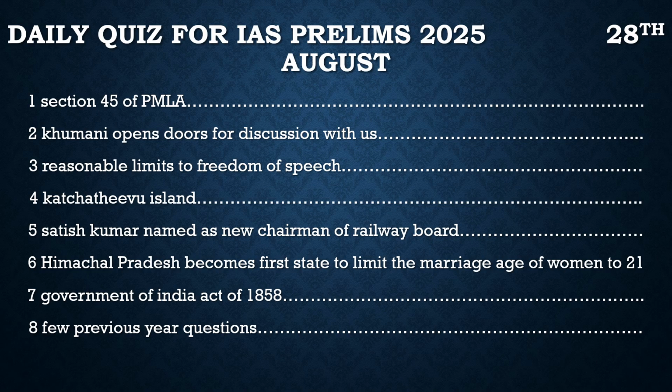Also, as I had promised you, every day we discuss some static portion topic. As I had told you, we started from Indian polity, and today we are going to discuss the Government of India Act of 1858. For Indian polity, the source would be the Lakshmikant book.